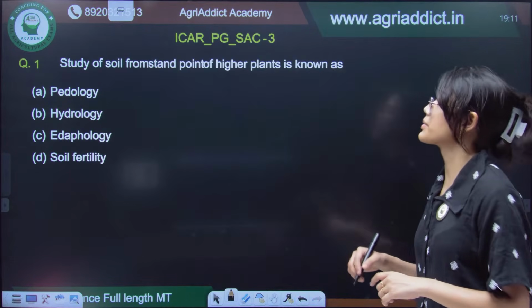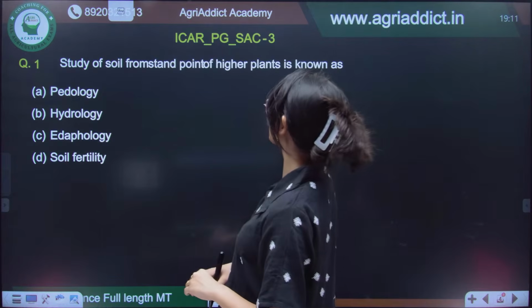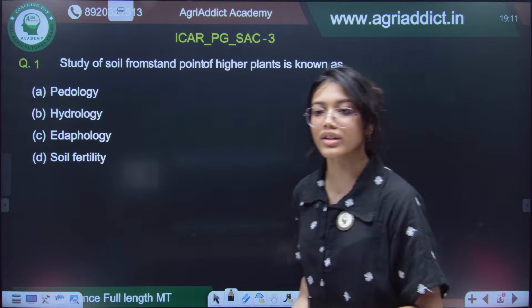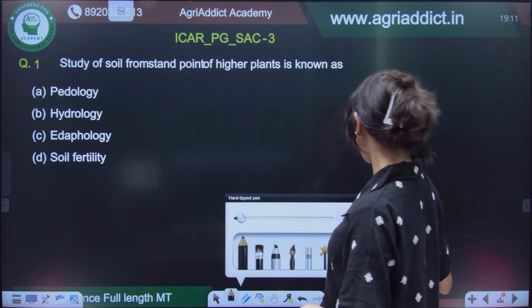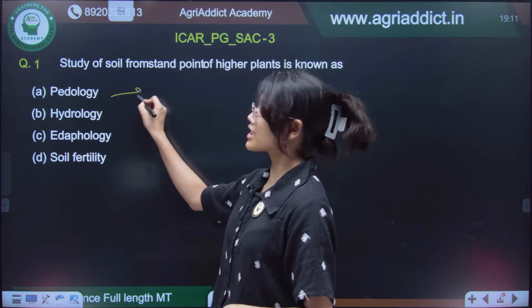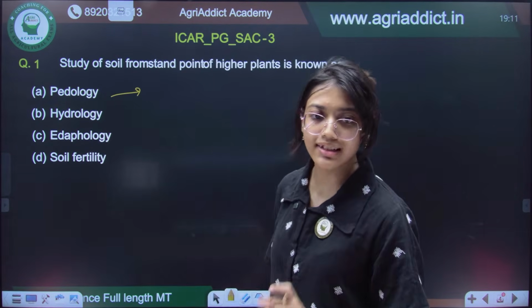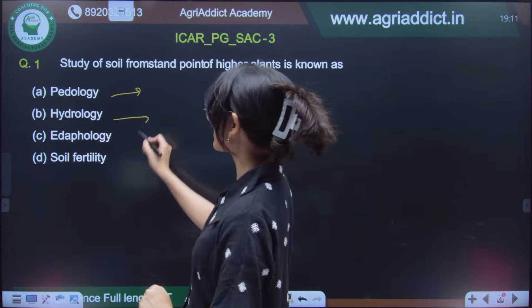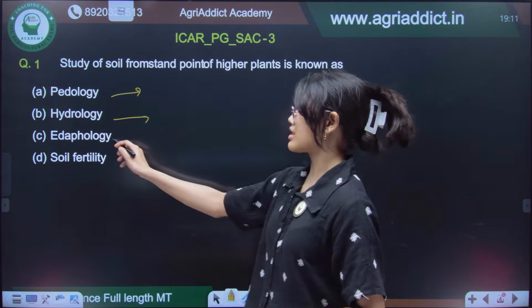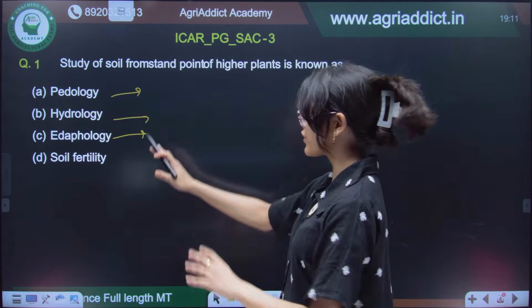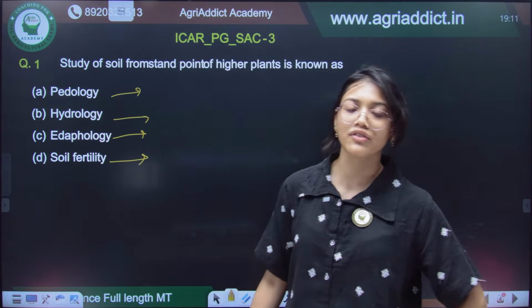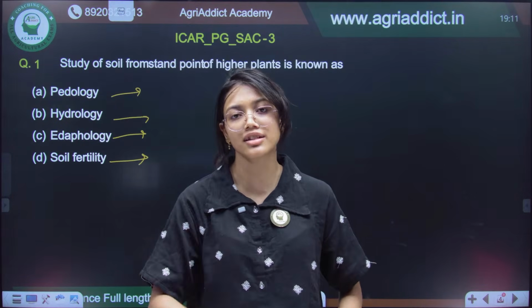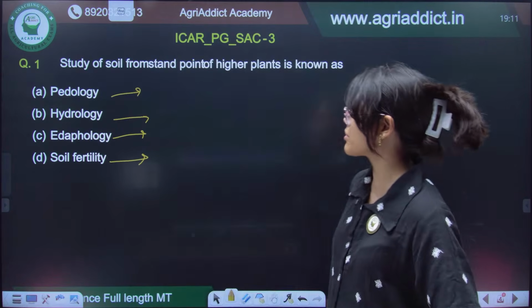Okay. So let's begin. Study of soil from the standpoint of higher plants is known as, quickly answer. See, what do we know about pedology? Pedology, it is the study of soil science as a whole. Okay. Hydrology, it is the study of water science. Edaphology, that we will keep it. Soil fertility, you know that it is the inherent capacity of a soil to provide essential nutrients for the growth and development of the plants.